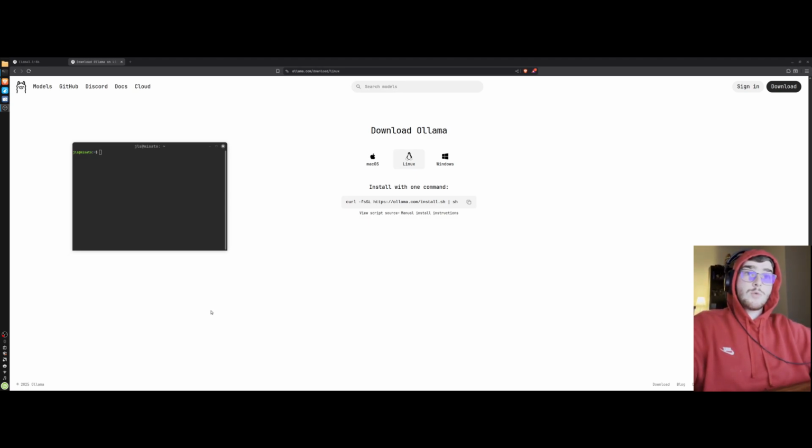Some prereqs that I would suggest: any NVIDIA card greater than a 2080 Super is going to work perfectly. The instructions for AMD graphics cards are a little different because of architecture differences, right? So what we're going to do, and I've already downloaded all this, so we're just going to do this again.